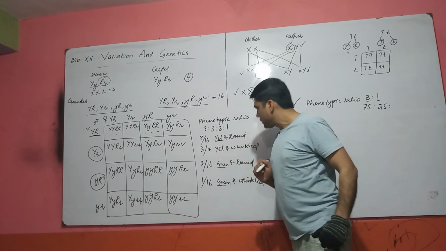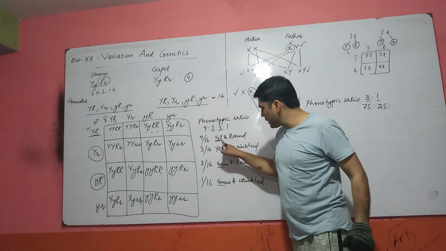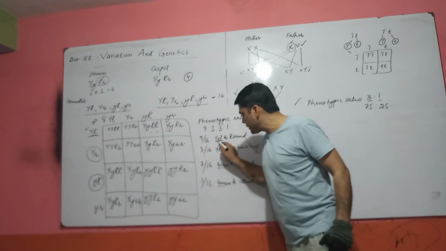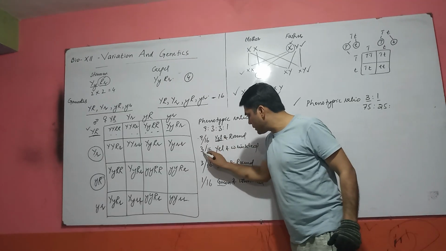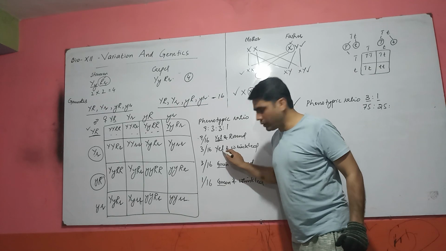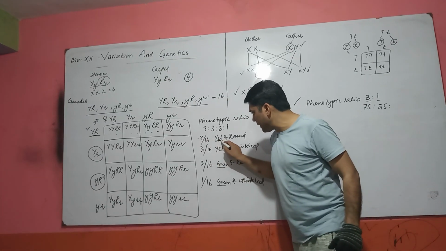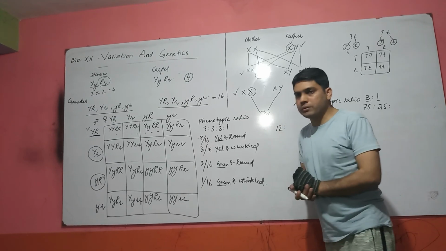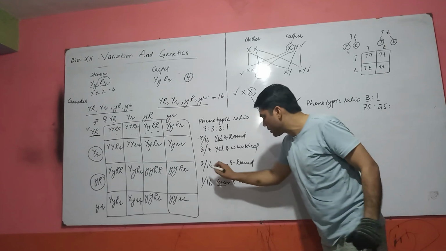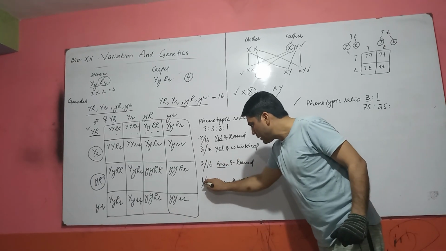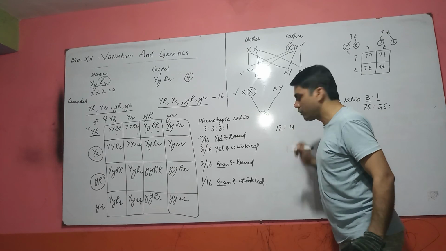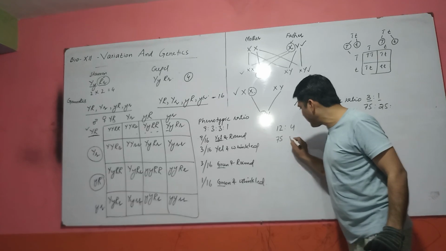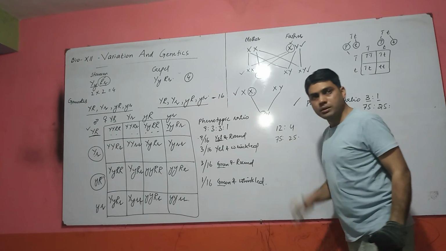For example, first of all we are focused only on the color, not on the shape. 9 out of 16 yellow and 3 out of 16 yellow. The total offspring which contain the dominant character are 12. 3 out of 16 are green and 1 out of 16 is green. So 4 offspring contain the recessive character. The ratio will be the same, 75 and 25.